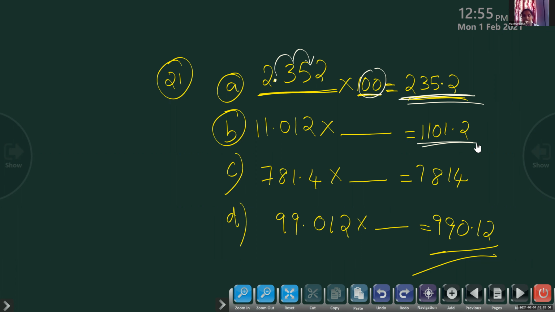Okay, next one. You don't know by which number you have to multiply. We don't know the multiplier, but we know the answer. So what is the multiplier? Ma'am, 100. Very good. 100. So children, look here. This decimal point moves 2 places. So you should have 2 zeros in the multiplier. So that is 100, the multiplier.